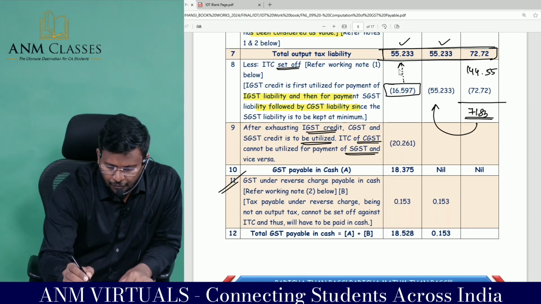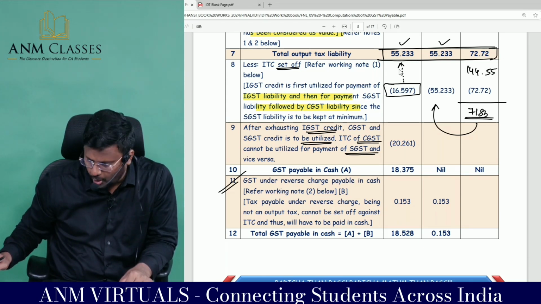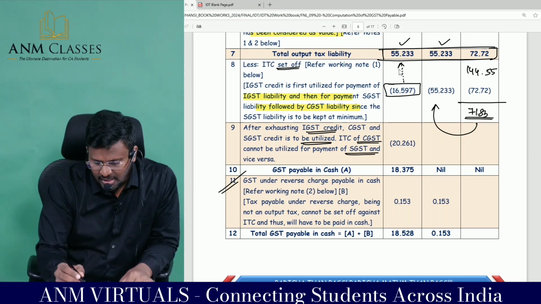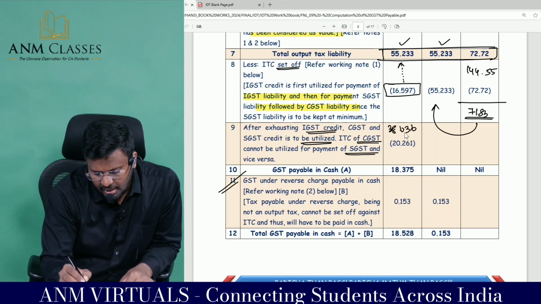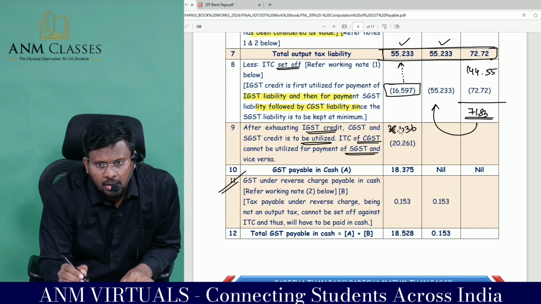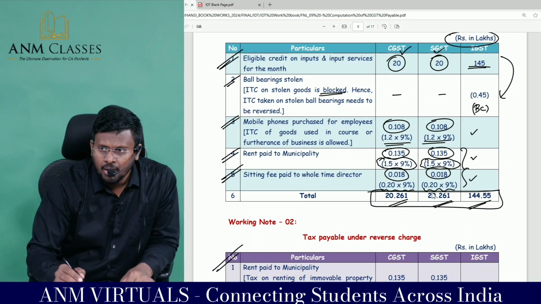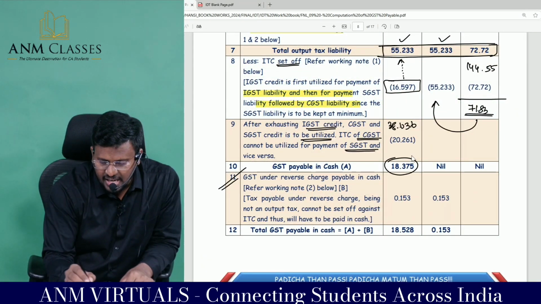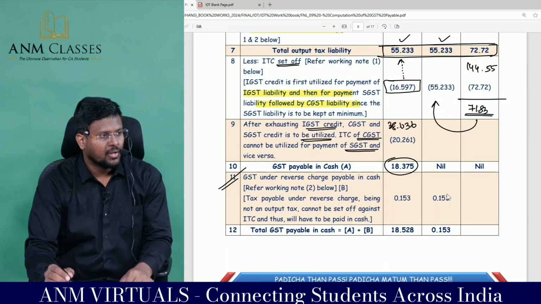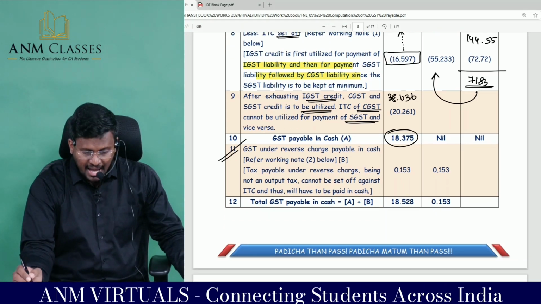So, sir, from 55,233, if you remove 60,597, you are still having 38,636. What payable? CGST payable. But how much CGST credit am I having? Only that much I can take as ITC. The balance 18,75, I have to pay from my pocket through the electronic cash ledger.